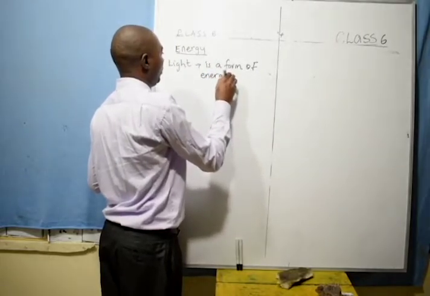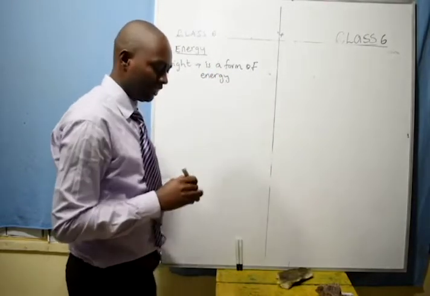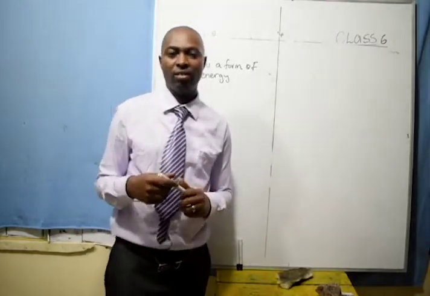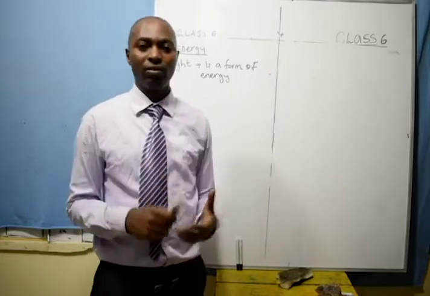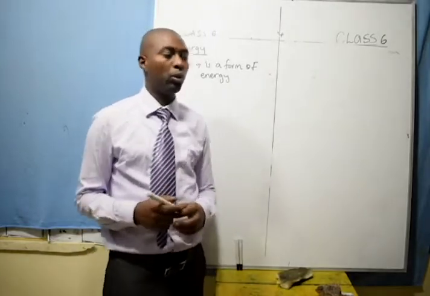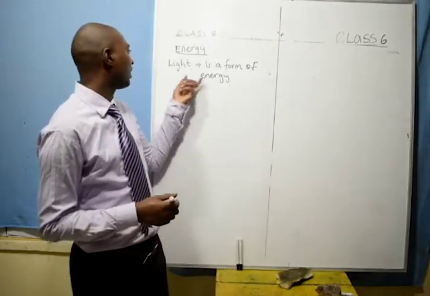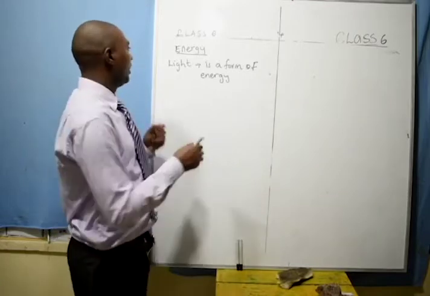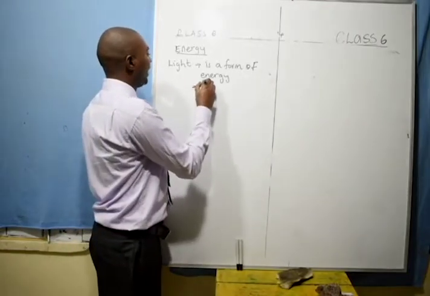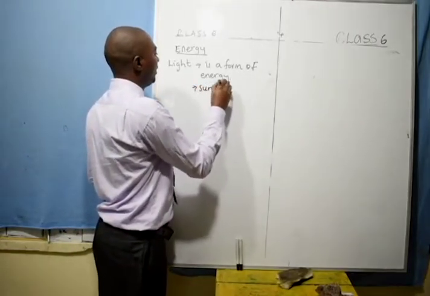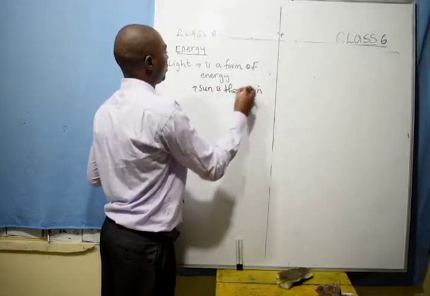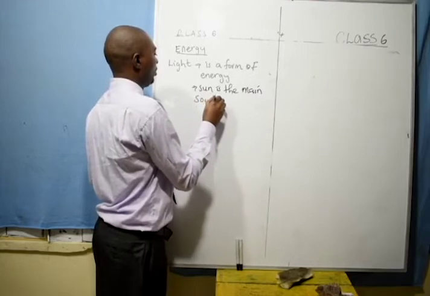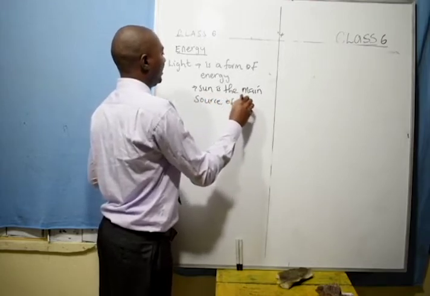If you wanted to know how strong light is, it is light that drives life on earth. Because without light, plants cannot make food and animals cannot get food. So the whole process of making food comes with light. The sun is the main source of light.